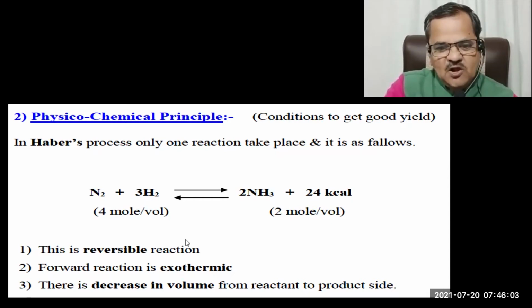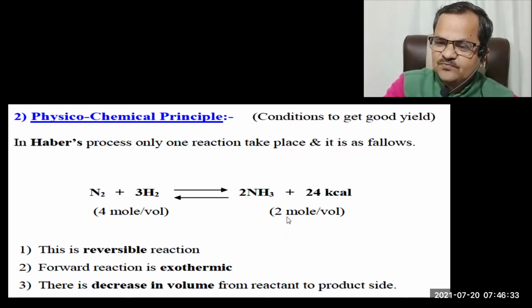And another rule is that if the number of moles is higher, then the pressure will be higher. We have already seen in previous videos, okay, in the Le-Chatelier's principle. If number of moles are increasing, the pressure increases. And if number of moles are decreasing, the pressure decreases. This is the general rule.